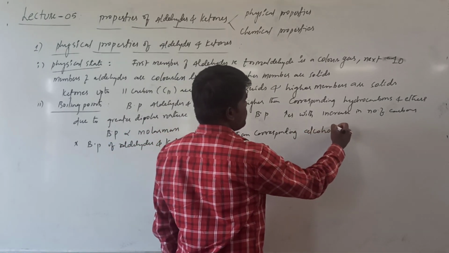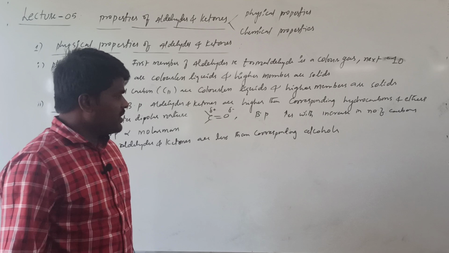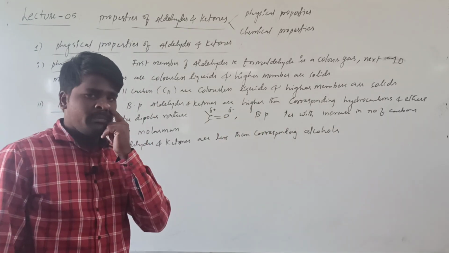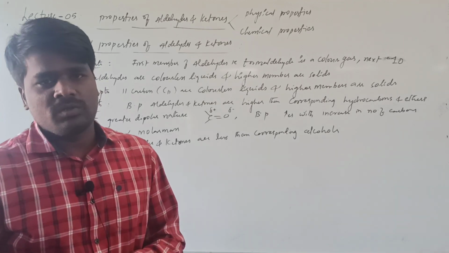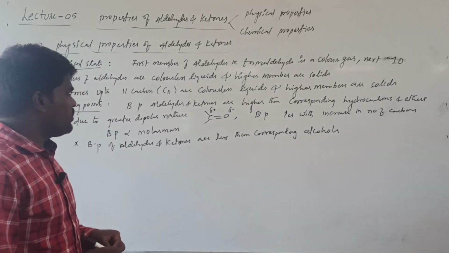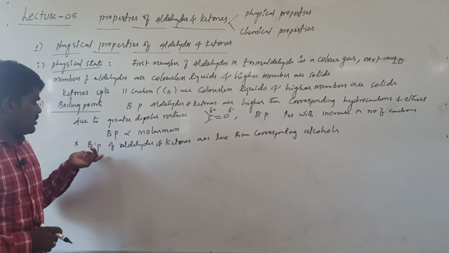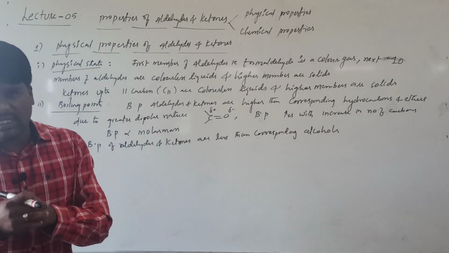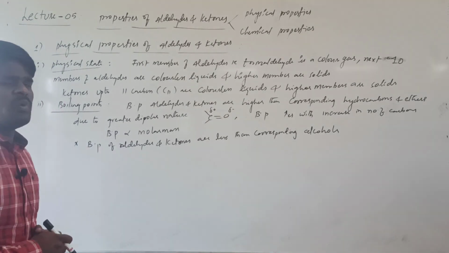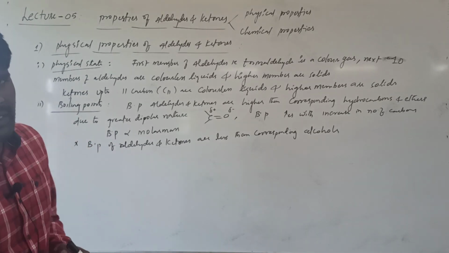If you compare the boiling point of aldehydes and ketones with that of alcohols of comparable molecular mass, the boiling points of ketones and aldehydes are found to be less than the alcohols, because alcohols contain hydrogen bonding. Because of that reason, the boiling point of alcohols is found to be greater than the aldehydes and ketones.